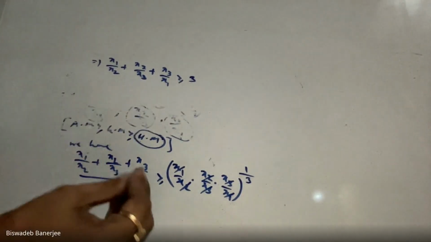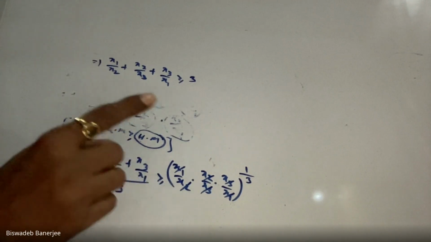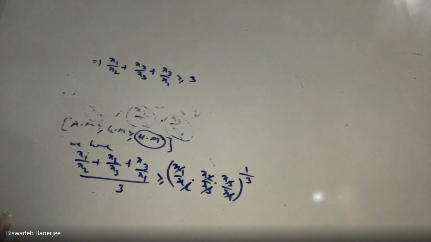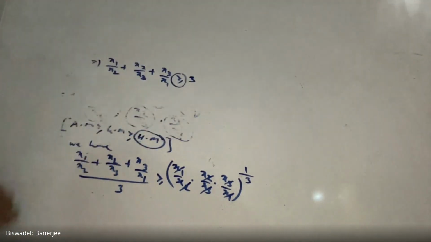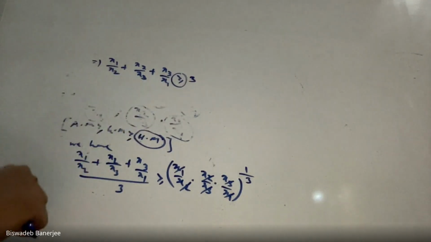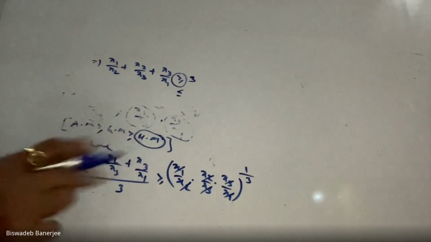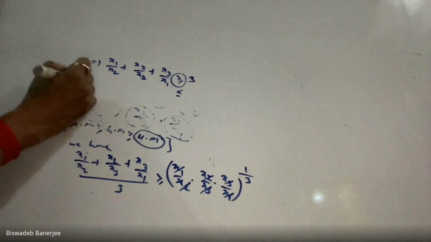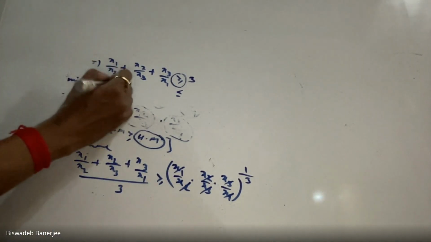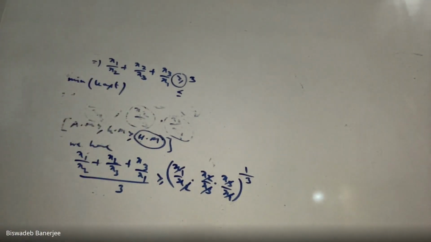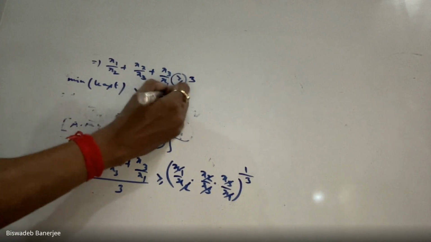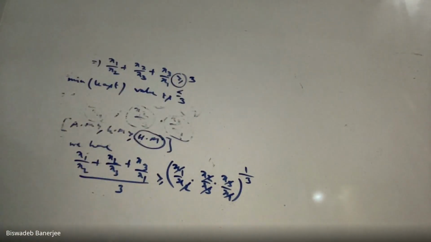Now, greater than or equal to means what? Something greater than or equal to a value means that value is its minimum, its least value. Something greater than or equal to 3 means 3 is its minimum value. If it is less than or equal to 3, that means 3 is its maximum value. So the less than or equal to sign always denotes maximum value, and the greater than or equal to sign denotes minimum value. We are asked to find the least value. The least value is 3. So this is my answer to the question: the least value will be 3. Clear?